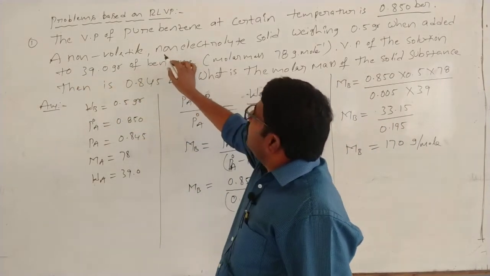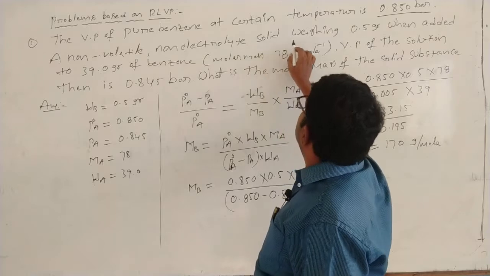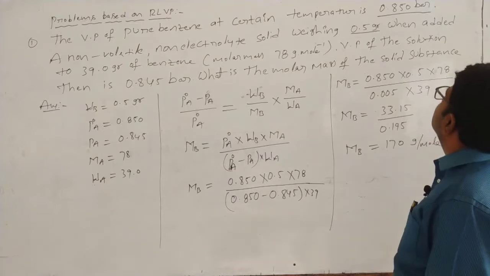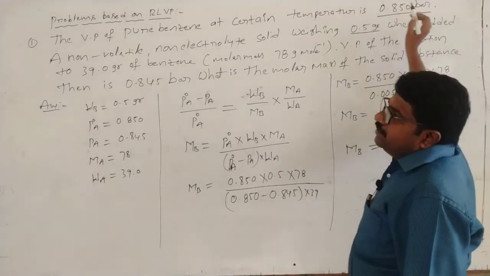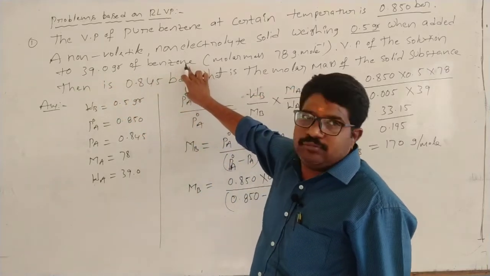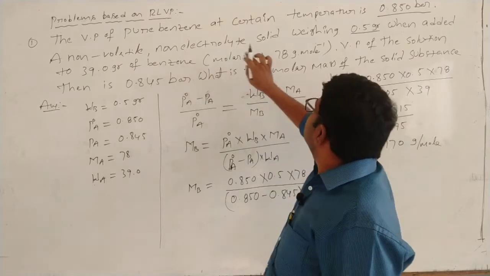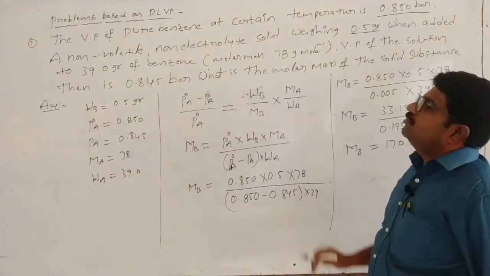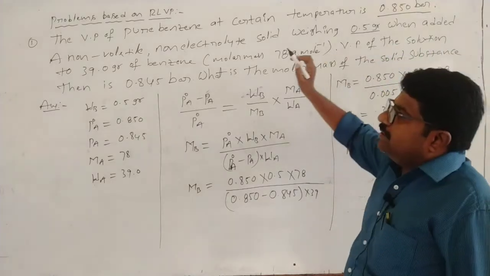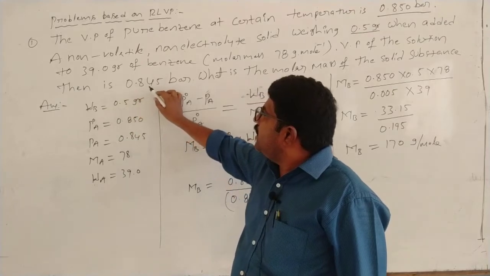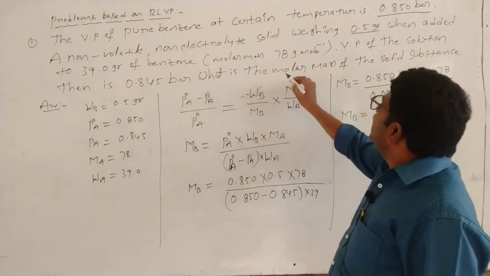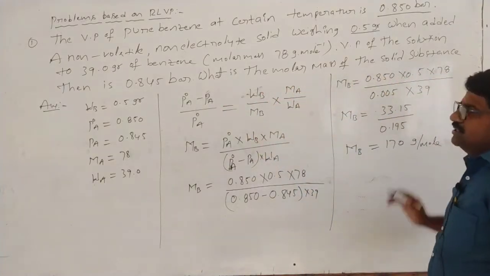A non-volatile, non-electrolyte solid weighing 0.5 grams, when added to 39.0 grams of benzene. Here the molecular mass of benzene is given as 78 grams per mole. The vapor pressure of the solution then is 0.845 bar. Right.